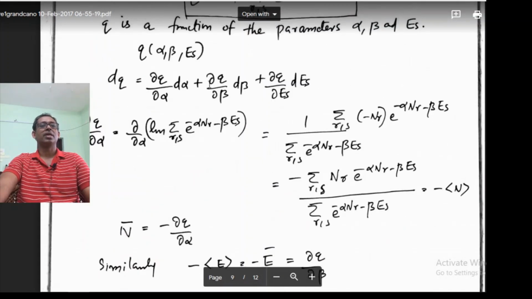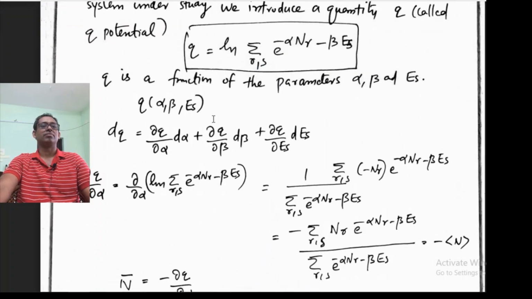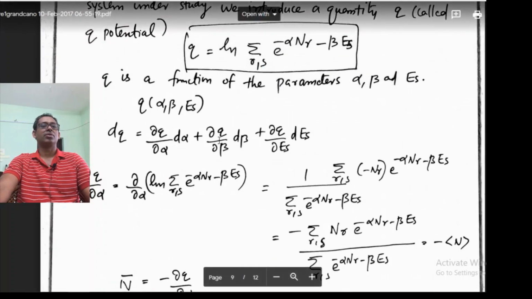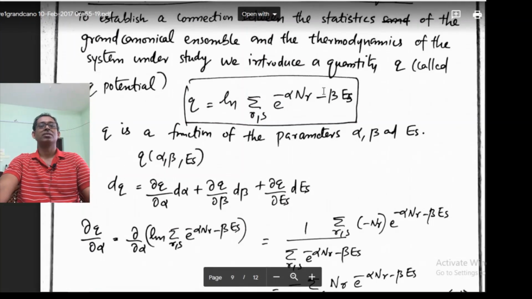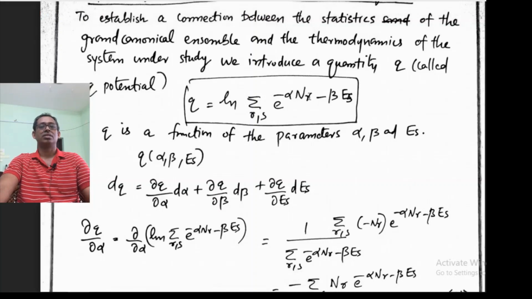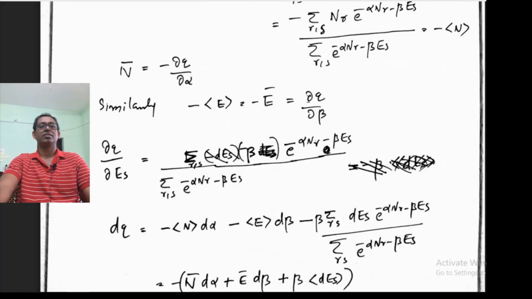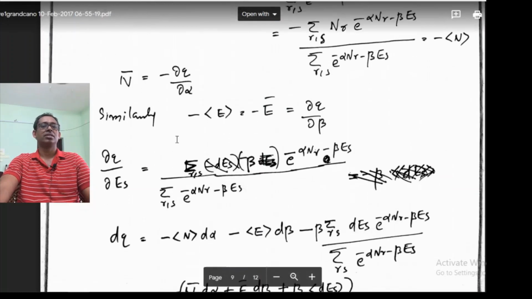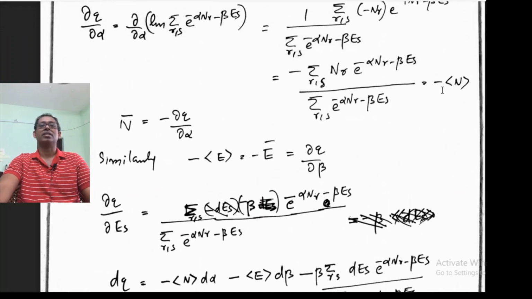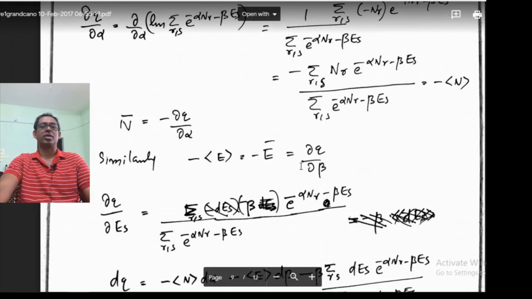Similarly, we can take dou Q dou beta. Instead of alpha, I partially differentiate with respect to beta. So minus Es will come outside; here instead of minus Nr, I will have minus Es. So what I get is the negative of the average value of energy.